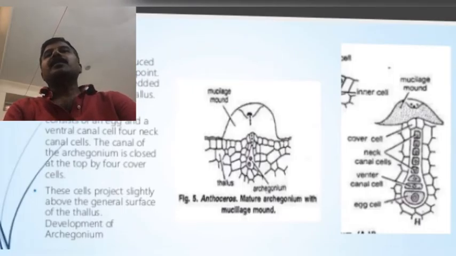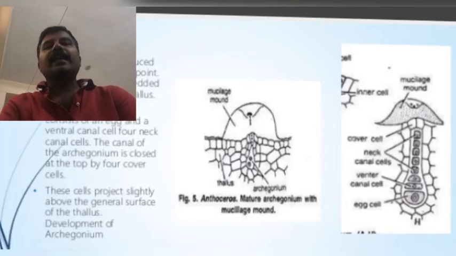The tip of the neck is covered by 2 to 4 cover cells that project above the surface of the thallus. The neck contains 4 to 6 neck canal cells and the venter contains a ventral canal cell and the egg cell also. Before fertilization, the cover cells separate and the neck canal cells and the ventral canal cell disintegrate, forming a mucilage. The mucilage is deposited on the surface of the thallus as a mucilaginous mound.